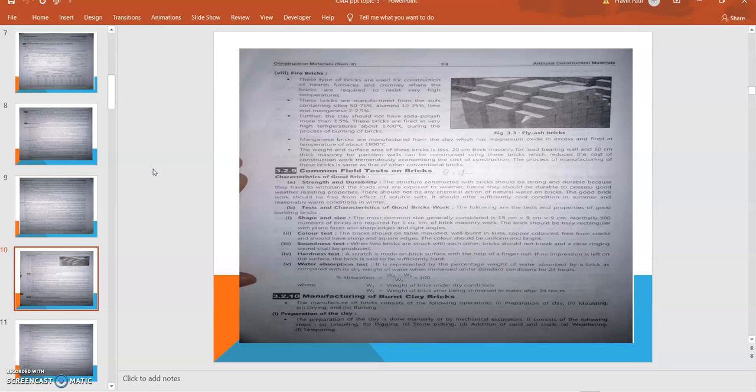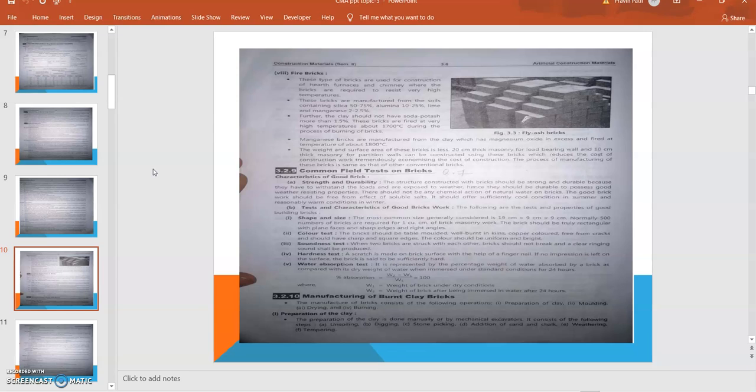Some of the tests are carried out just like for cement. We have carried out some tests on aggregate also. Just like that, we have to carry out tests on the bricks because we have to know which class the bricks belong to and whether they can be utilized for construction work. So the first factor is strength and durability. The structure constructed with the bricks should be strong and durable because it has to withstand loads and be exposed to weathering effects. Hence, they should be durable and possess good weather resisting properties. They have to bear some loads carried over the walls.